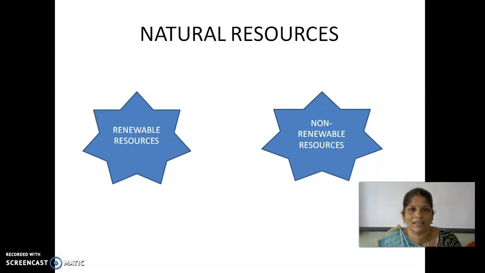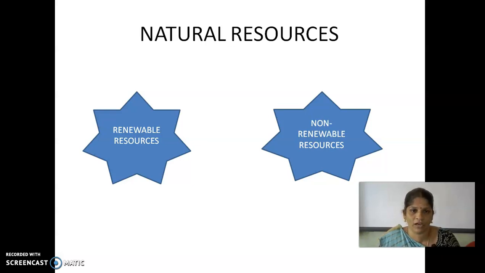In that way they are classified. According to their formation, natural resources are classified as biotic and abiotic; according to their exhaustibility, as renewable resources and non-renewable resources.